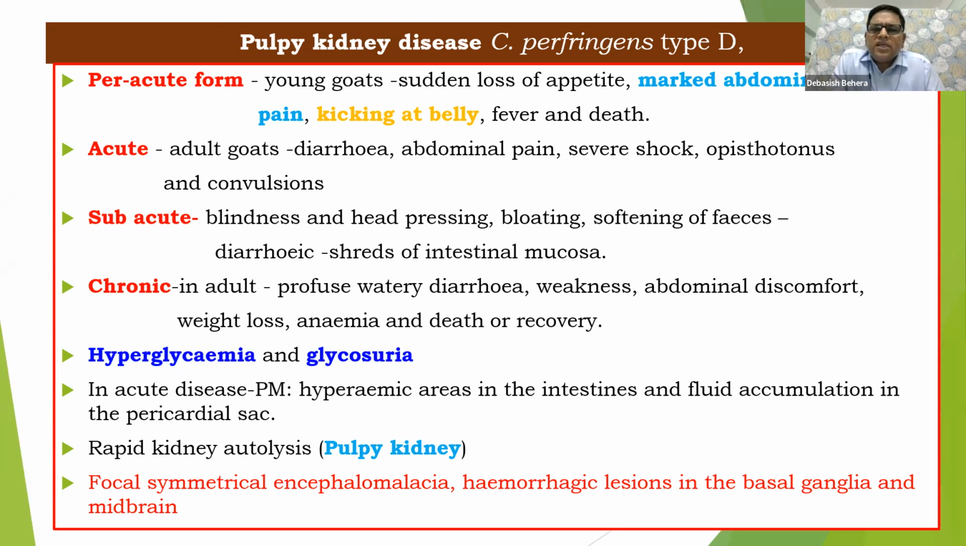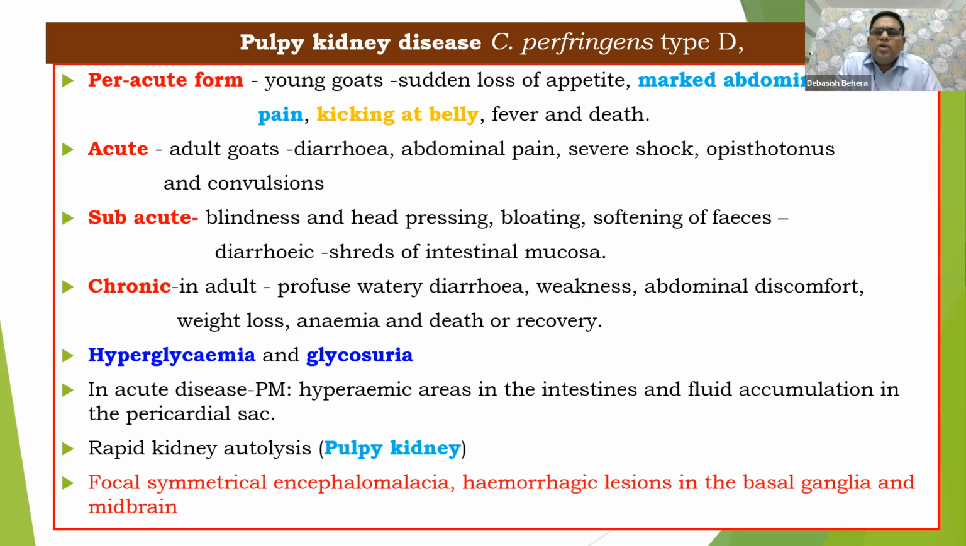So one thing, the clinico-pathological aspects. One very interesting thing would be hyperglycemia and glycosuria. Hyperglycemia means the normal range of blood glucose should be 25 to 60 or 65 milligrams per dL, but here it would be more than that. In case of glycosuria, there should not be any glucose in the urine, but here the range is so high. In acute disease, in postmortem lesions, what we are going to get is hyperemic areas in the intestine and fluid accumulated in the pericardial sac.